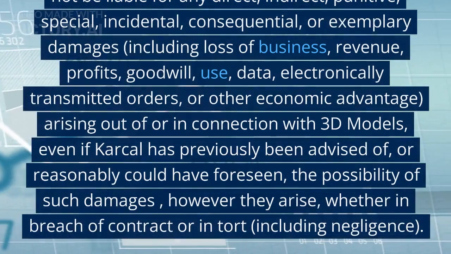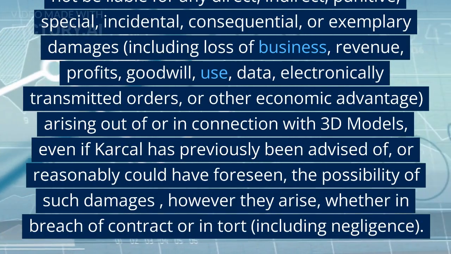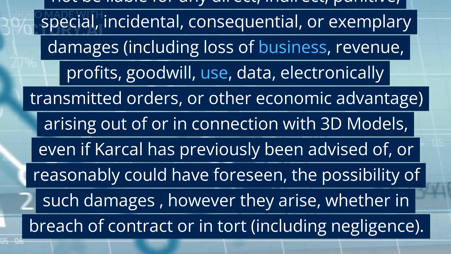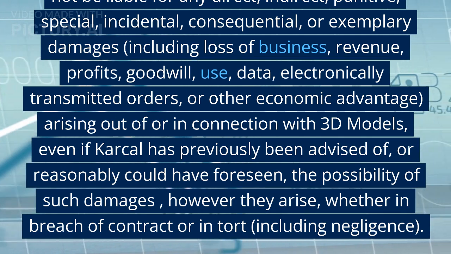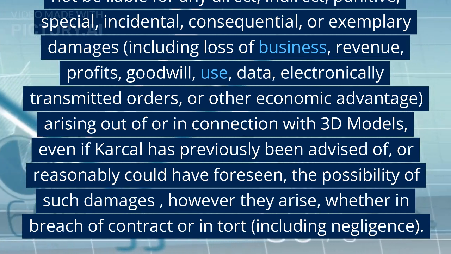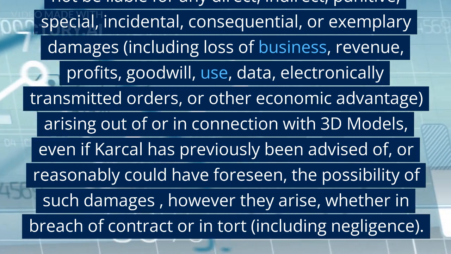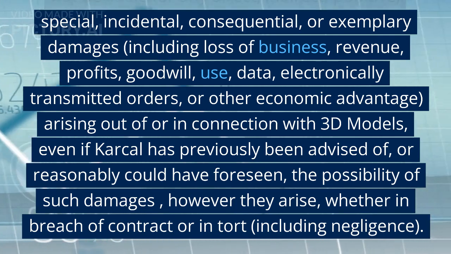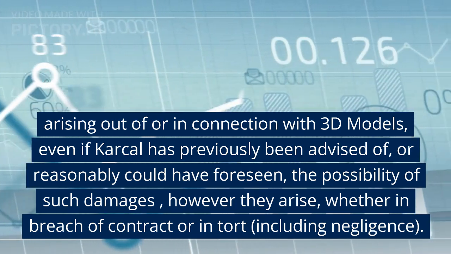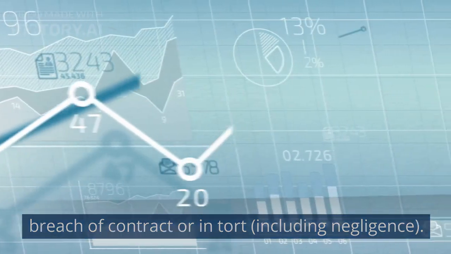4.4. To the fullest extent permitted by law, Carcel shall not be liable for any direct, indirect, punitive, special, incidental, consequential, or exemplary damages, including loss of business, revenue, profits, goodwill, use, data, electronically transmitted orders, or other economic advantage, arising out of or in connection with 3D models, even if Carcel has previously been advised of, or reasonably could have foreseen, the possibility of such damages, however they arise, whether in breach of contract or in tort, including negligence.